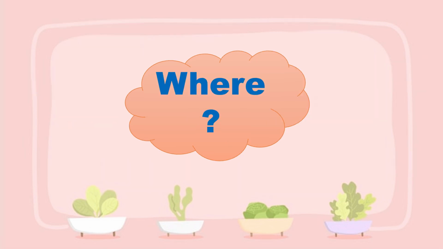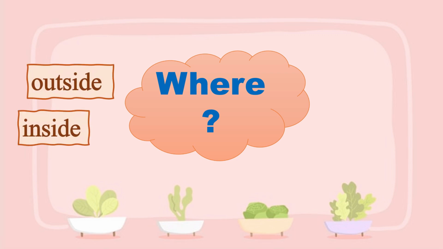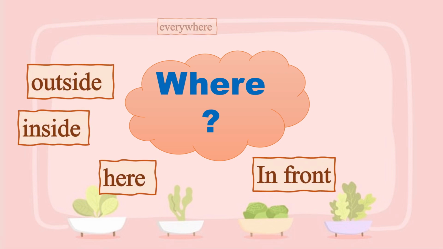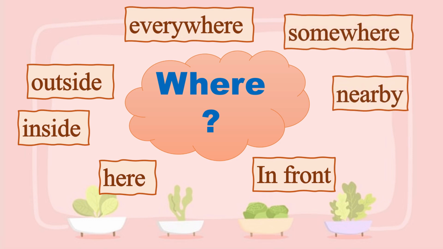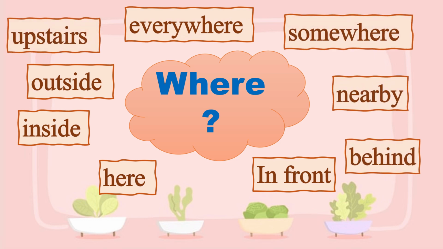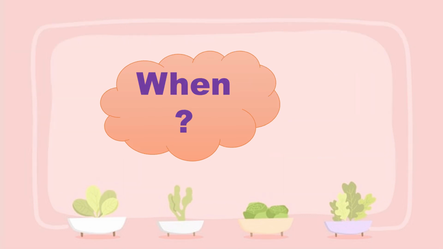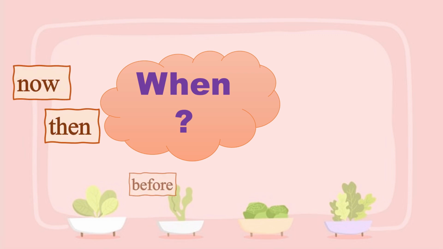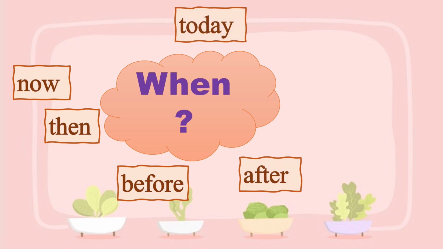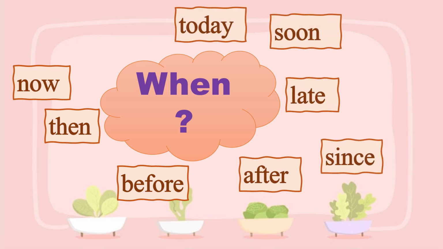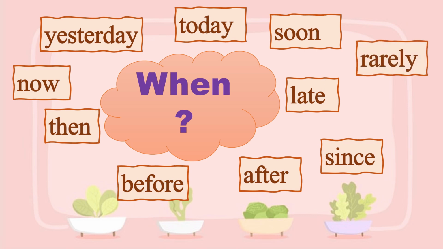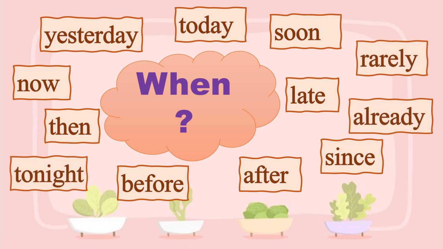Where an action can happen, so it may be outside, inside, here, in front, everywhere, nearby, somewhere, behind, upstairs, there, awake. So we have discussed how an action can happen, where an action can happen. The next is when an action can happen. Now, then, for, after, today, late, soon, since, yesterday, rarely, tonight, already.